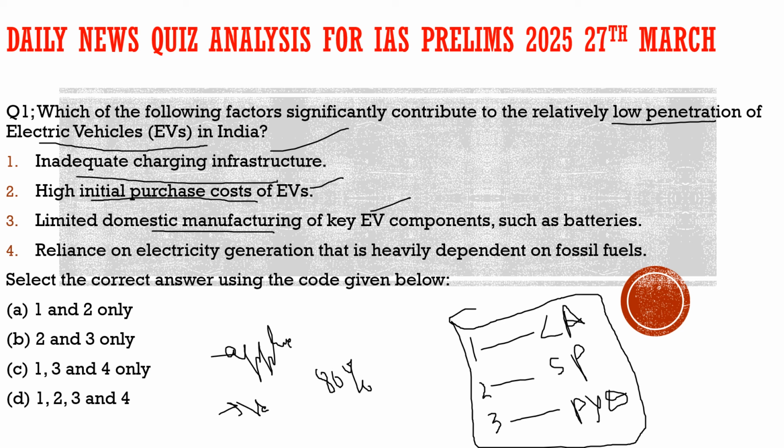Fourth statement, reliance on electricity generation that is heavily dependent on fossil fuels. Right now, the world is going against global warming. We want to cool this world down. But at the same time, for the generation of electricity, we are highly dependent on the fossil fuels. So this is also a kind of a hindrance to the penetration of electric vehicles in our country. So fourth statement is also true. So with respect to this question, all the four statements are correct, and the answer would be option D. So with this, I hope you had understood the question.